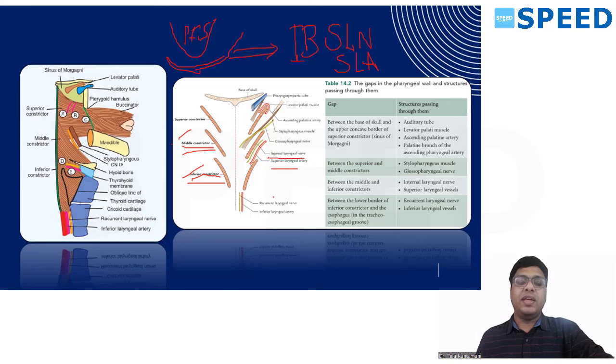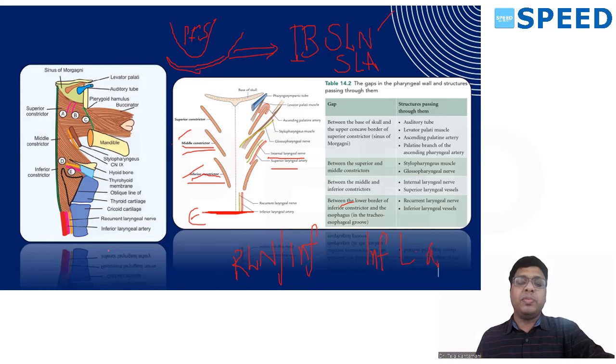And in the same way, from the lower border of inferior constrictor to the esophagus, you have recurrent laryngeal nerve. I told you superior is separate. Now it's also called inferior laryngeal nerve. It is located down, so it's called inferior laryngeal nerve. In the same way, the artery which goes with the inferior laryngeal nerve is inferior laryngeal artery.